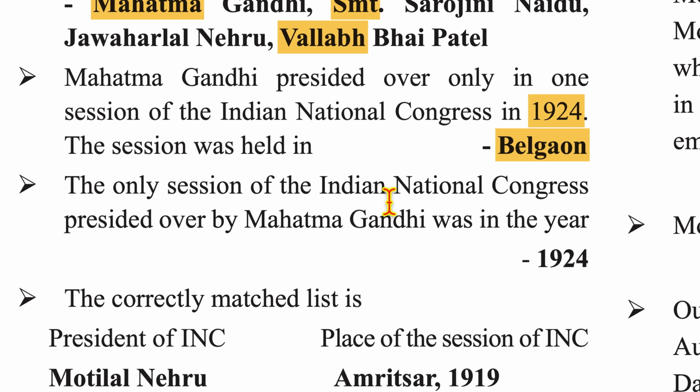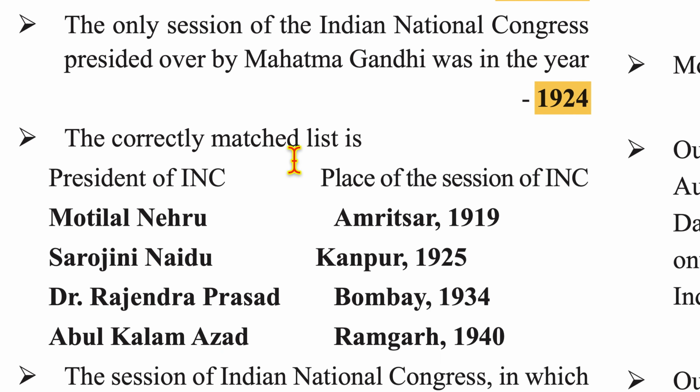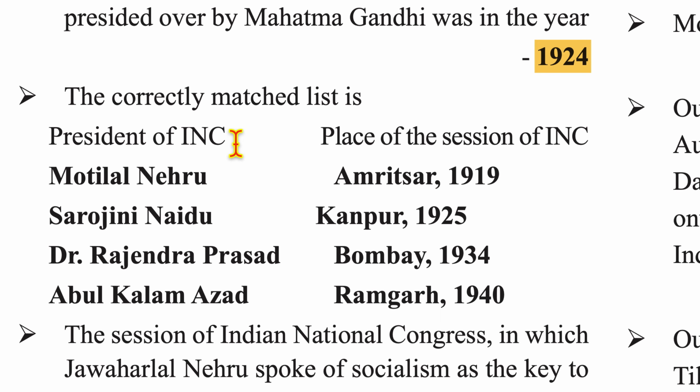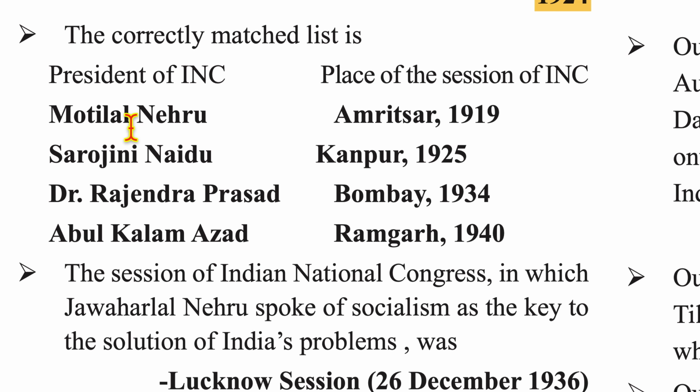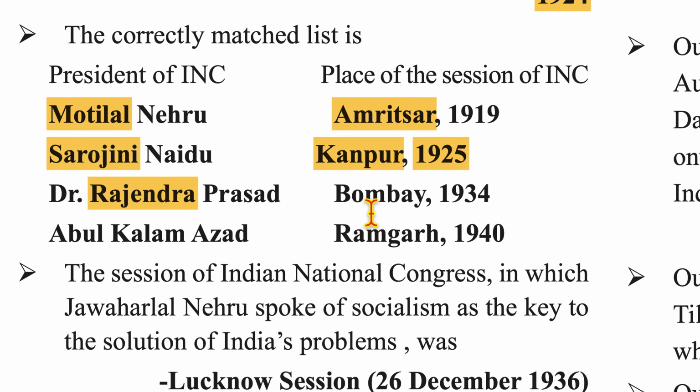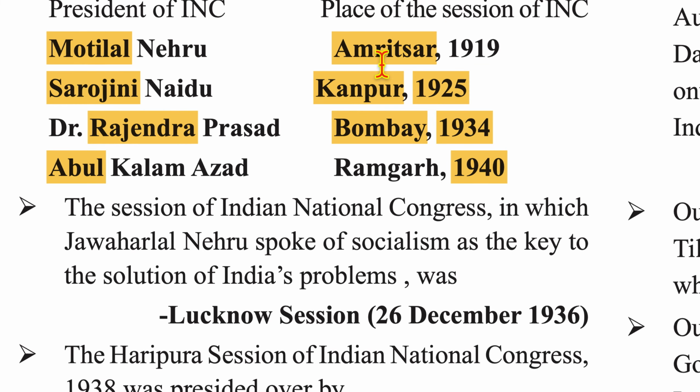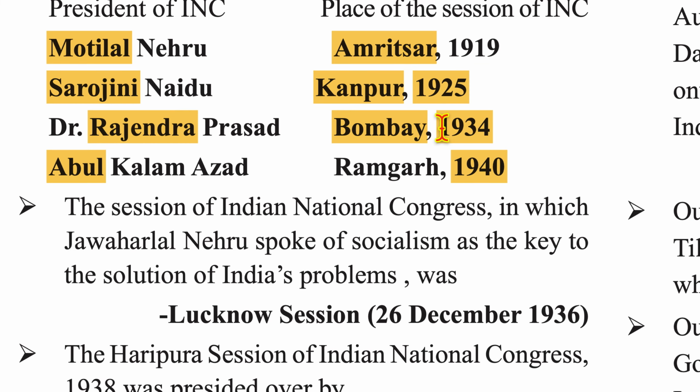The only session of Indian National Congress presided over by Mahatma Gandhi was in the year 1924. The correctly matched list, that is the president of INC and place of session of INC: Motilal Nehru, Amritsar session 1919; Sarojini Naidu, Kanpur 1925; Dr. Rajendra Prasad, Bombay 1934; Abul Kalam Azad, Ramgarh 1940. Also, before this Abul Kalam Azad was there. I'll have to just confirm it. However, Ramgarh 1940 was of course presided over by Abul Kalam Azad.